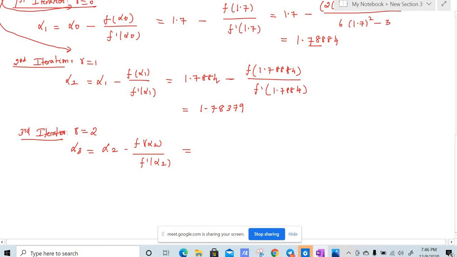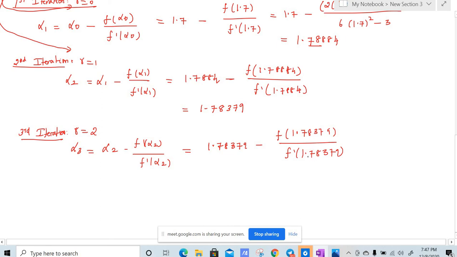So what is alpha 2, which we found in second iteration? It is 1.78379. So we have 1.78379 minus f of alpha 2, that is f of 1.78379, divided by f dash of 1.78379. We already know f of x is 2x cube minus 3x minus 6. You just substitute here, and our f dash of x is 6x square minus 3.